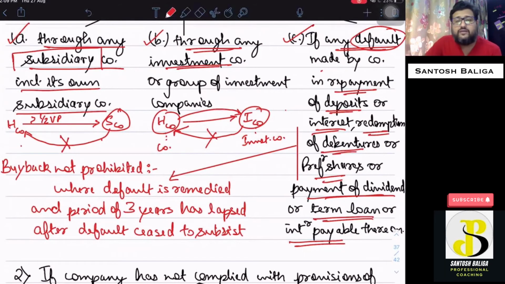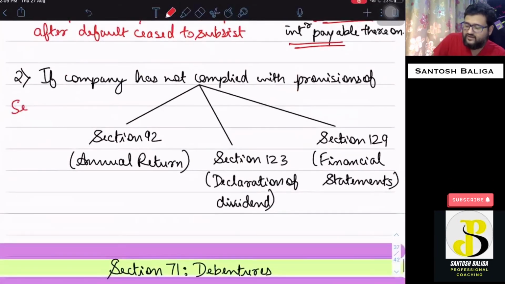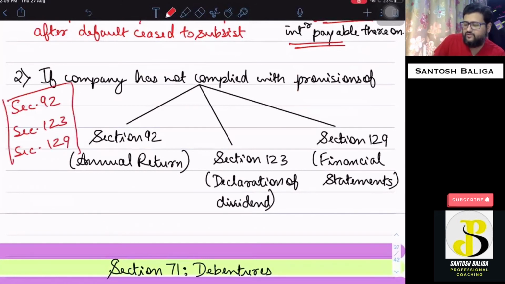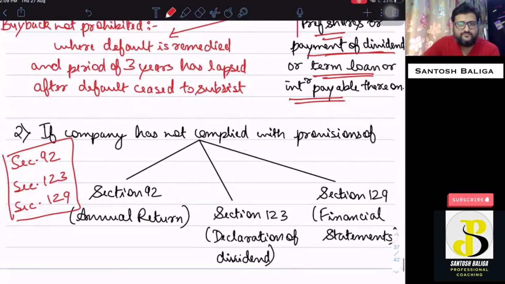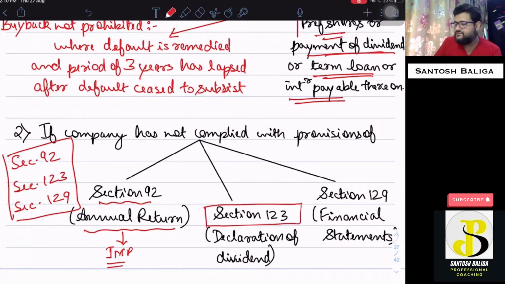Apart from that, a company which has not complied with the provisions of section 92, section 123, and section 129 will also be prohibited from buying back its own shares. So what is this section 92? Section 92 is filing of annual return. A video for the same is already uploaded. Please do check that video and refer to it. This is an important topic in itself. And then there is section 123, which speaks about declaration of dividend.